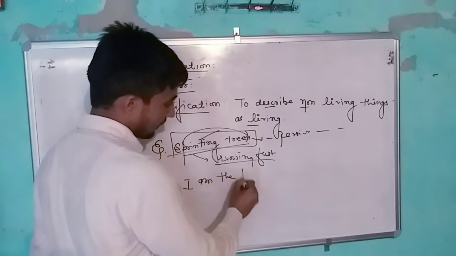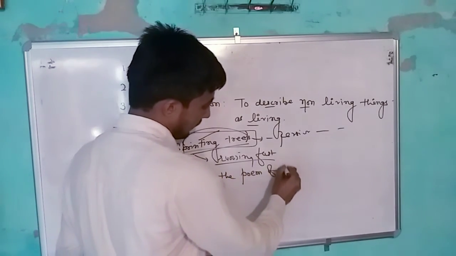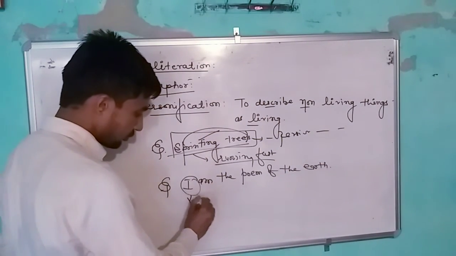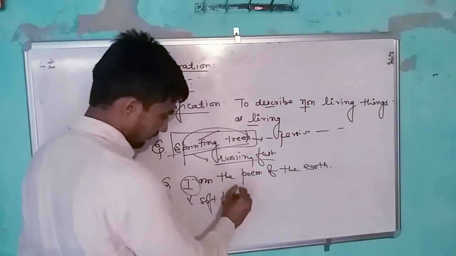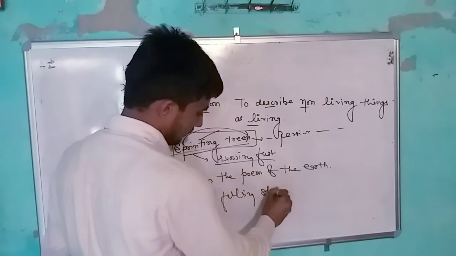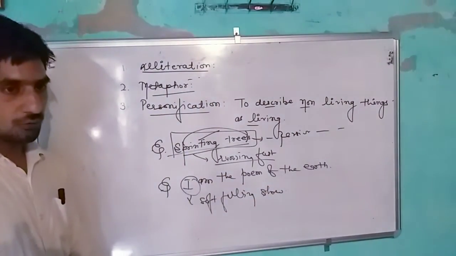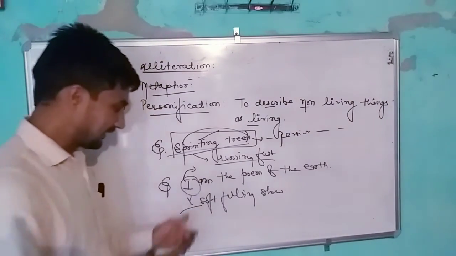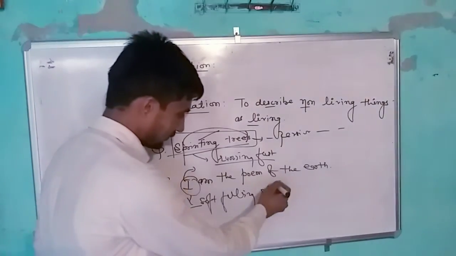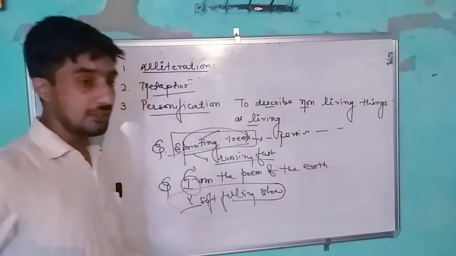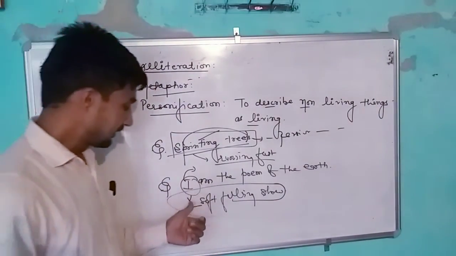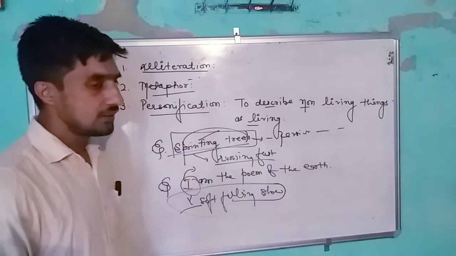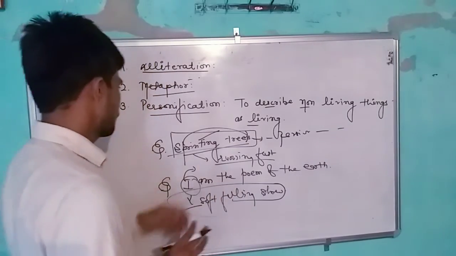Here, I is the soft falling shower. Just imagine, can any shower speak? No. But the poet imagines it, and the soft falling shower is personified as a human being. In this way we can identify personification.